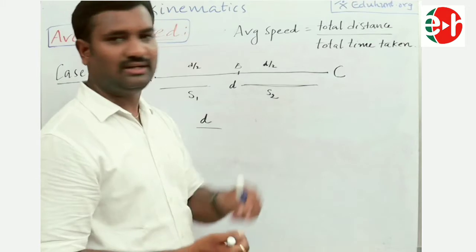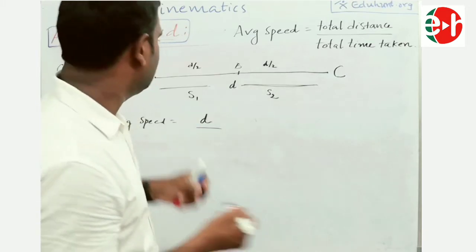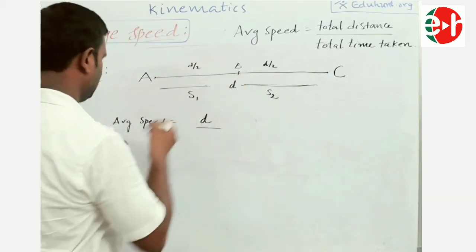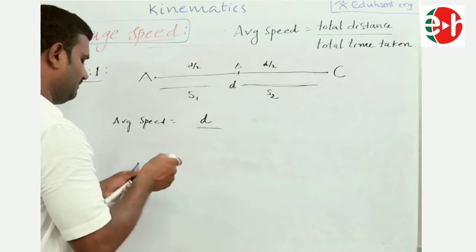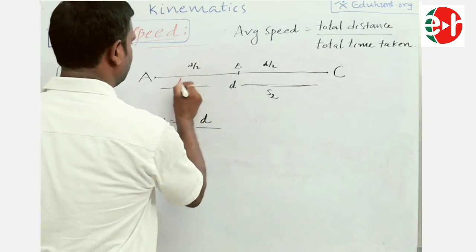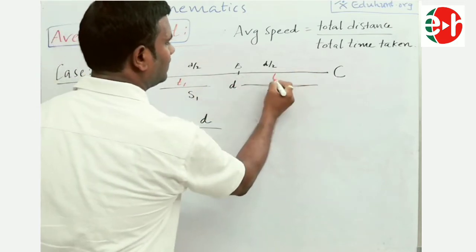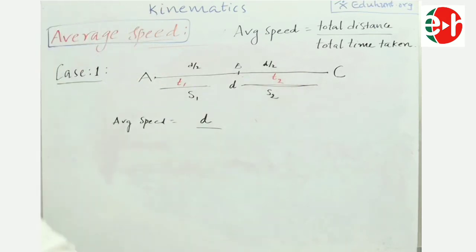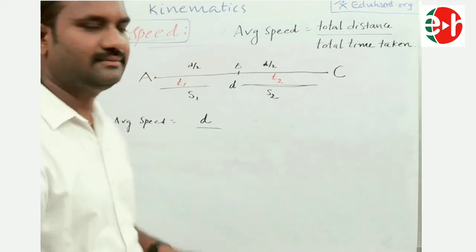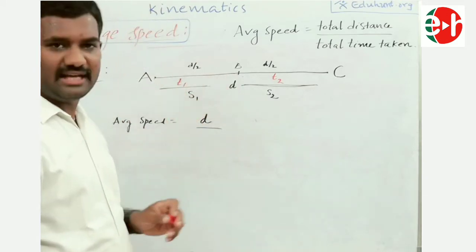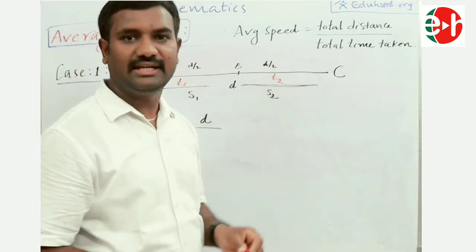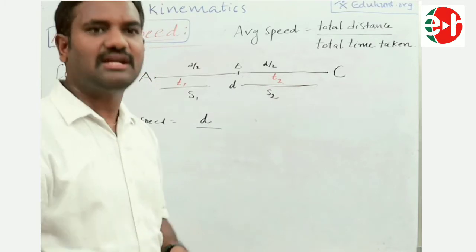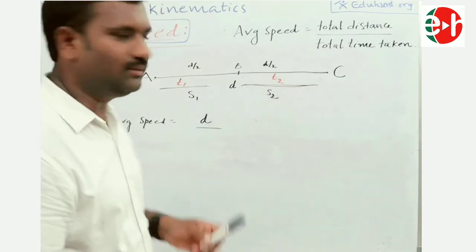We don't know the time at once. Say from here to here, the time is T1. Next, from here to here, the time is T2. As the speeds are different, times will obviously be different. Now our job is to find T1 and T2.